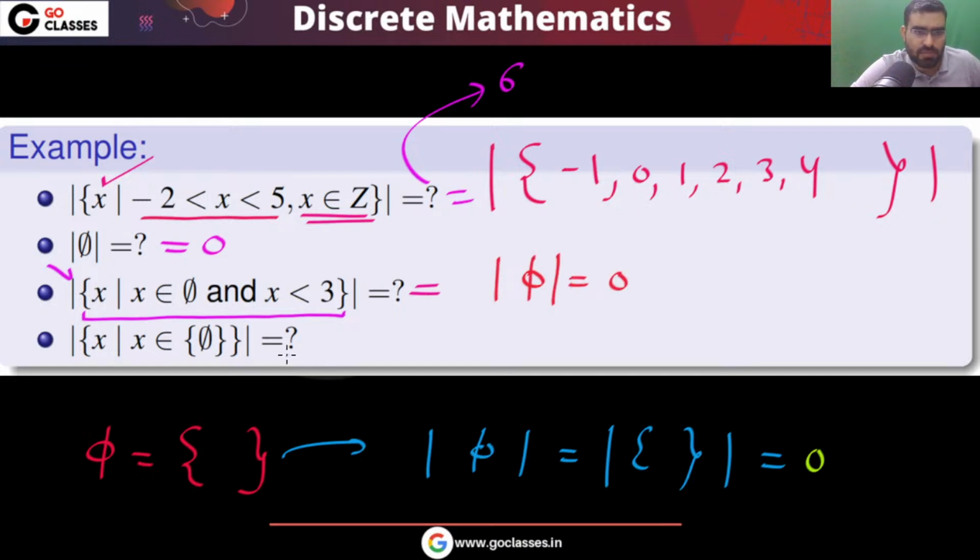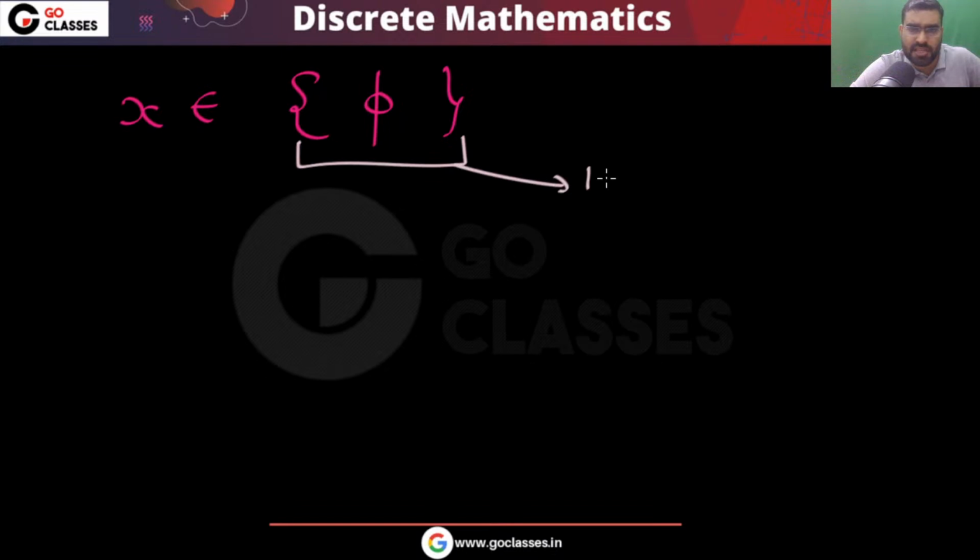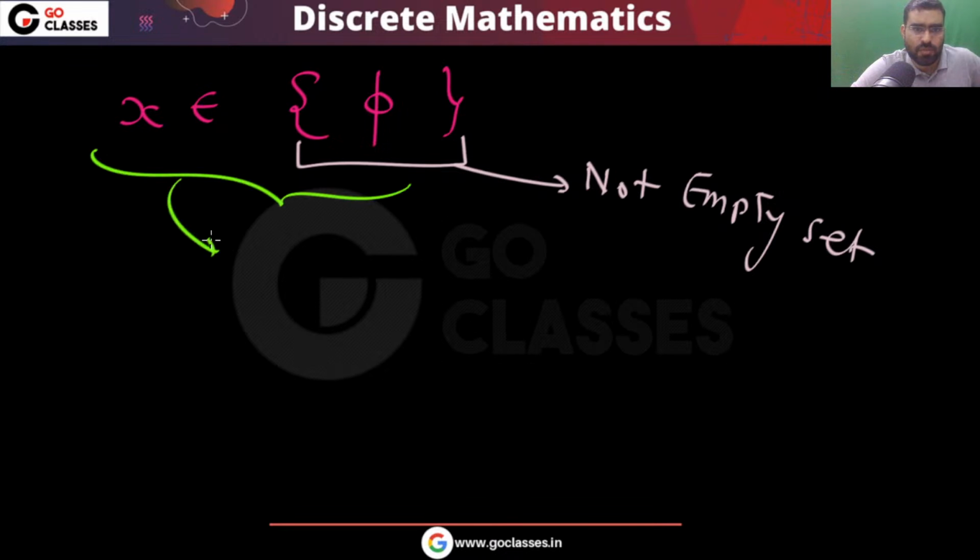What is the last question? The last question is saying that x belongs to this set. Look at this. Remember, this is not the empty set. Please understand that this set is not the empty set. In this set you have one element. So from here you can easily see that x is the empty set, because x belongs to this set. So I can say x is phi.